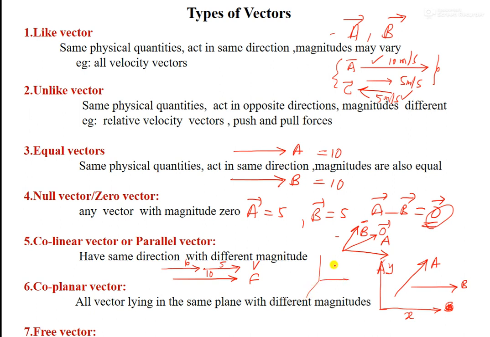Okay, this wall is called a plane, and this wall is also called a plane, and this wall is also called a plane. So a plane has two axes, and they are perpendicular to each other. Any vector lying in this plane is called a coplanar vector. They can have different magnitudes and directions as well.